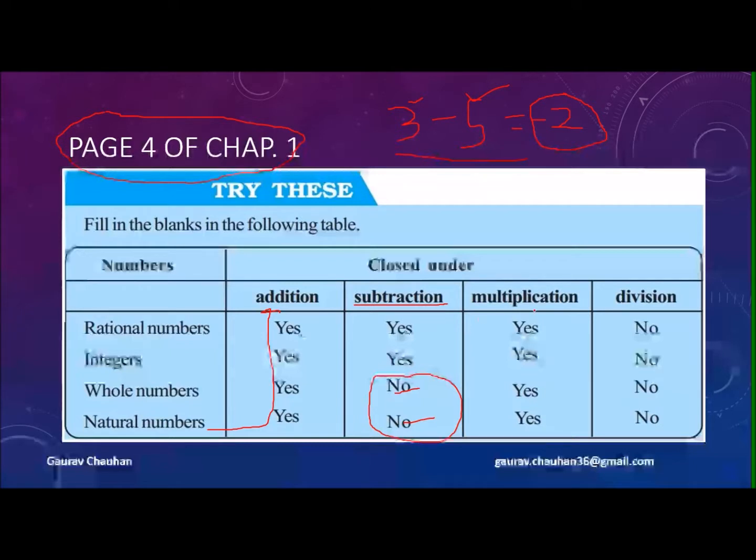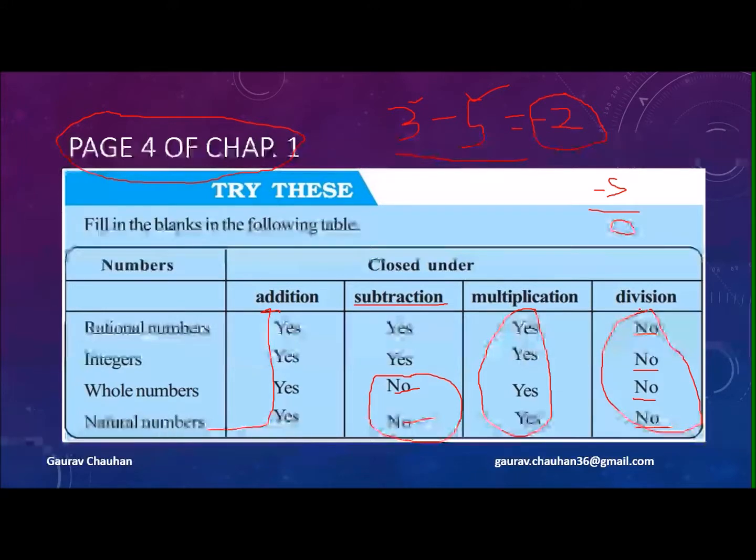Again, for multiplication, this closure holds, while for division, there is a no everywhere. Because if you divide any number, let's say 5 or negative 5, by 0, you get undefined. So this alone is enough for saying that none of these sets is closed under division.